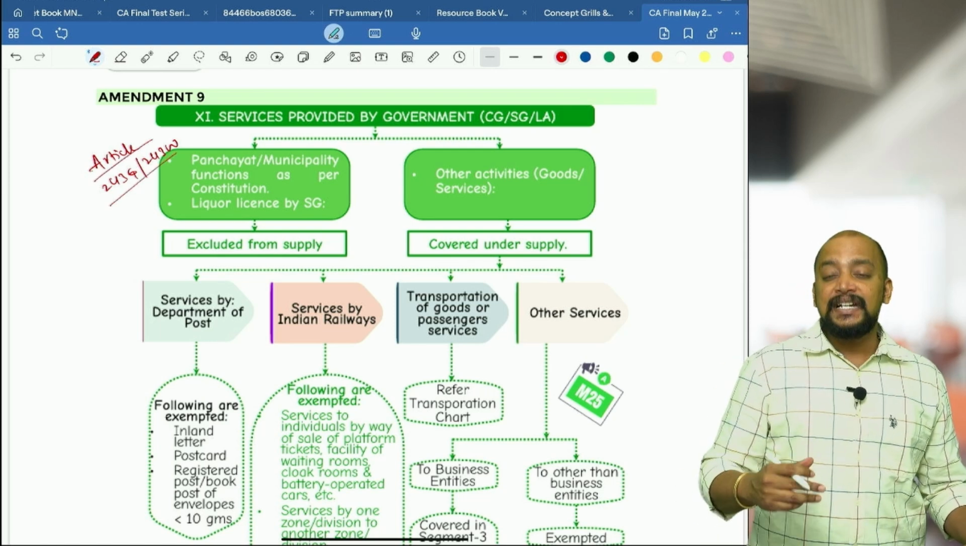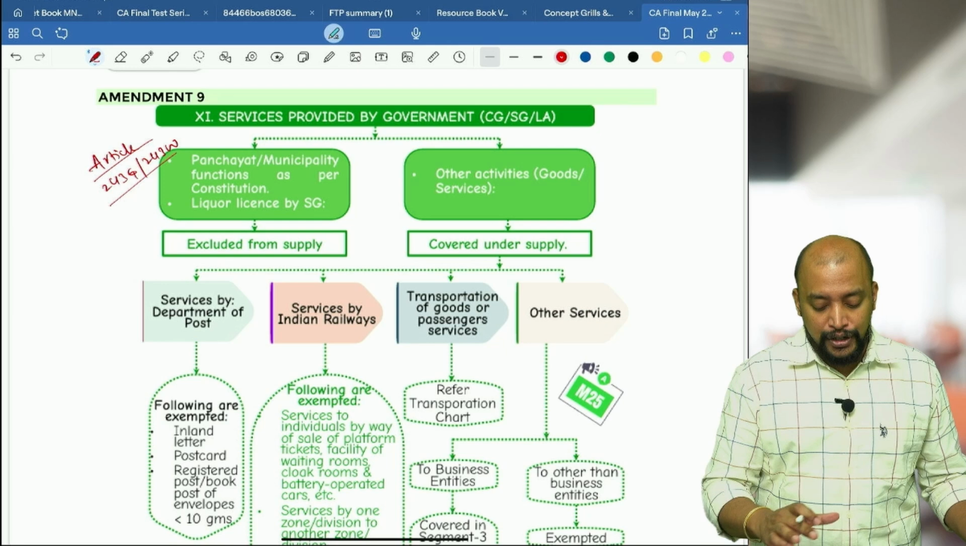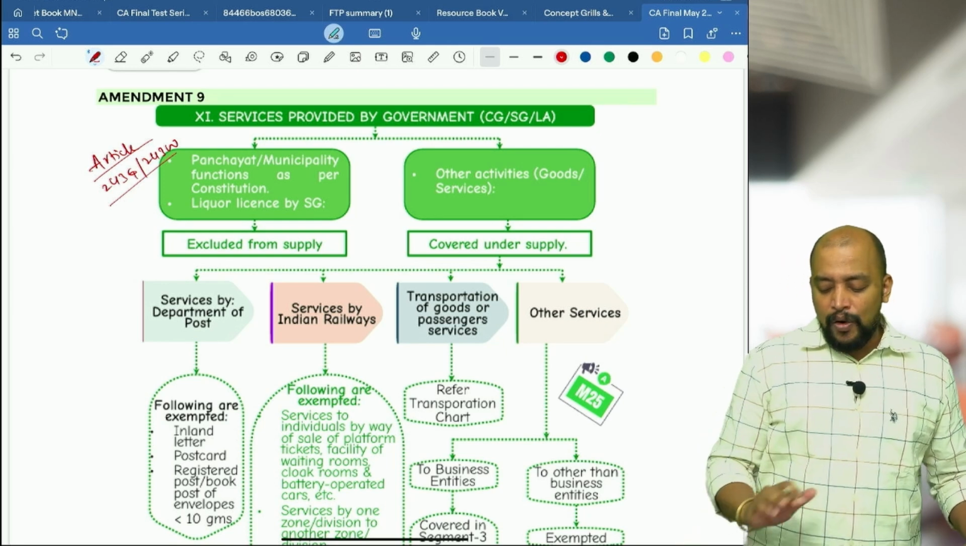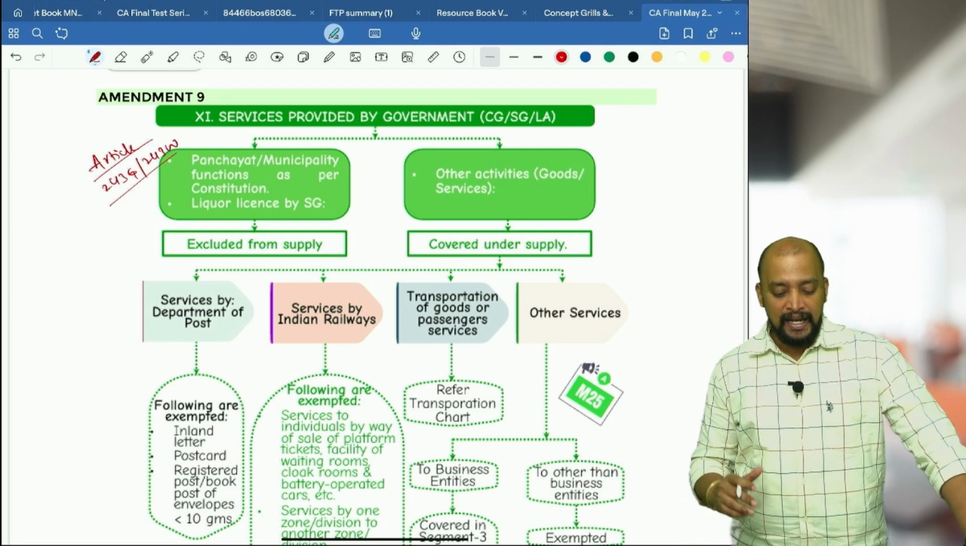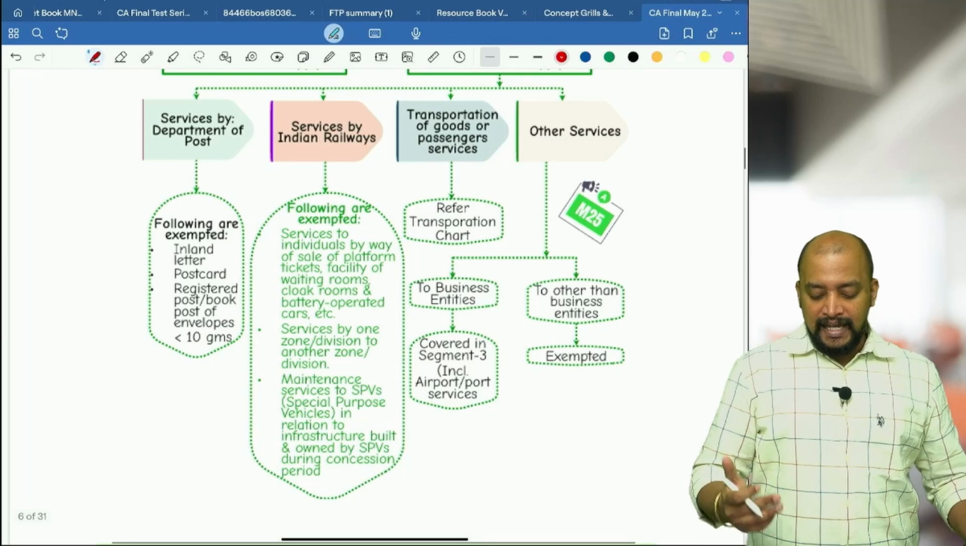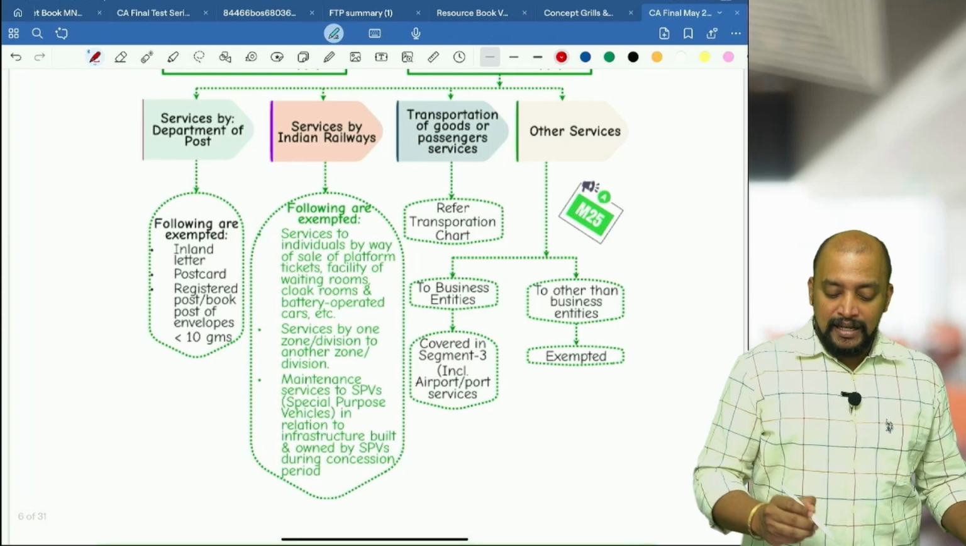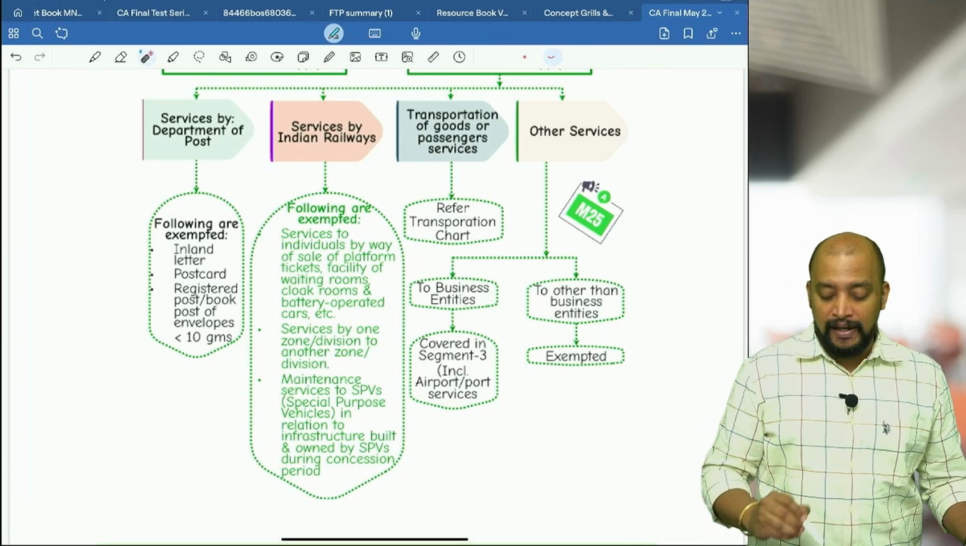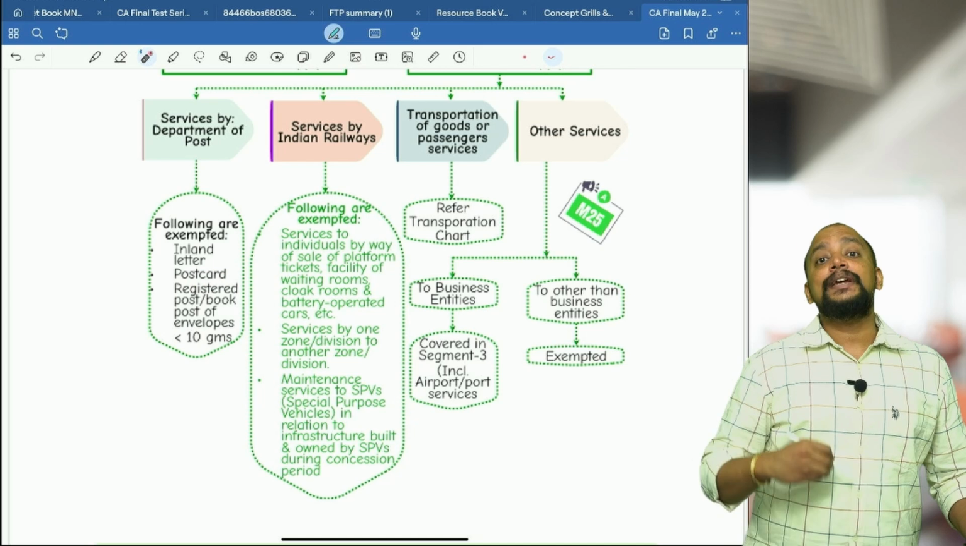And even liquor license by state government is also not a supply, excluded from supply. All other activities are covered under supply. In that, for railways, they have brought in certain exemptions. There are three exemptions applicable to Indian Railways. Number one, services to individuals.